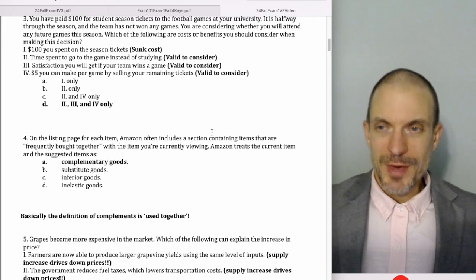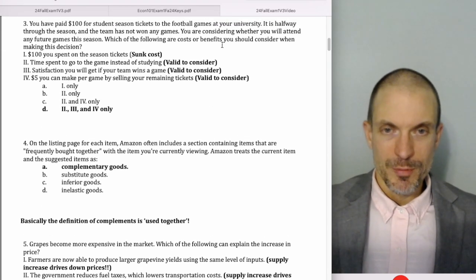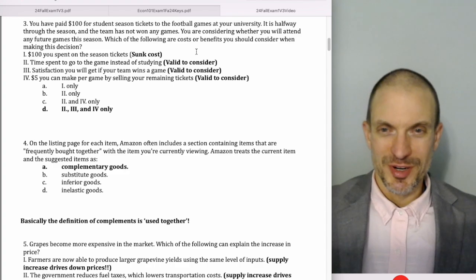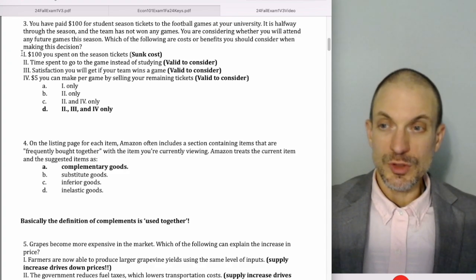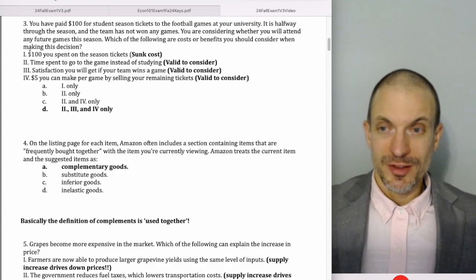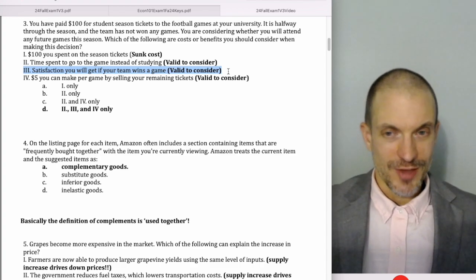Okay, so suppose you've paid $100 for student season tickets to the football games. It's halfway through the season, team hasn't won any games. You want to consider whether you'll attend any future games. What are the following costs or benefits you should consider? Well, the $100 you already spent on season tickets is a sunk cost. The time you spent going to the game instead of studying, that's valid to consider. The satisfaction you might get if your team wins a game, valid to consider.